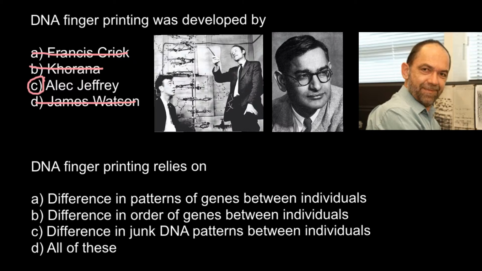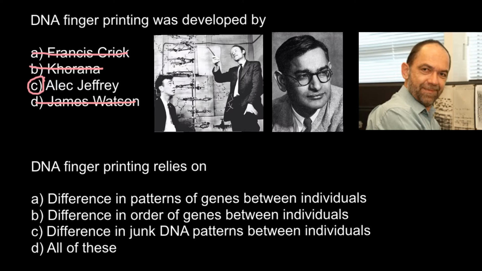So let's start from the first statement, difference in patterns of genes between individuals. And you know, this is partly true. For example, half of the markers in the CODIS system, and CODIS stands for the Combined DNA Index System that is used by the FBI and police in the United States, are within introns, and introns are part of the genes. Those are transcribed, but this part is not translated into the protein.